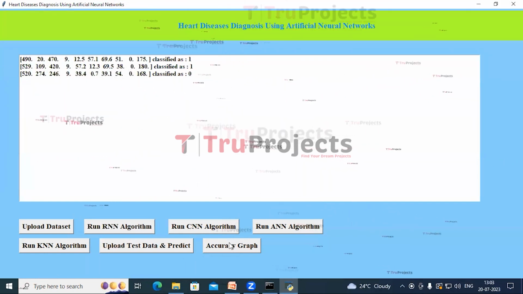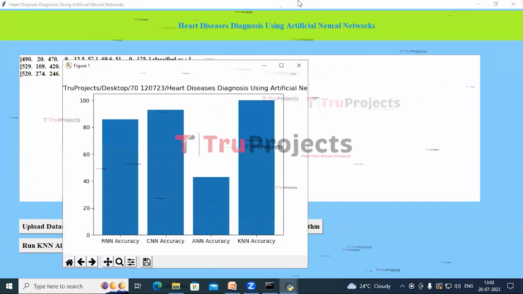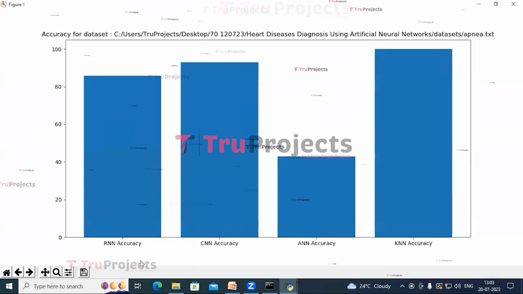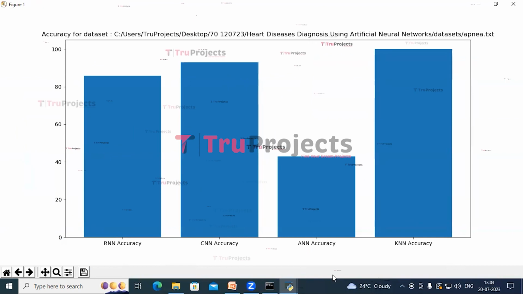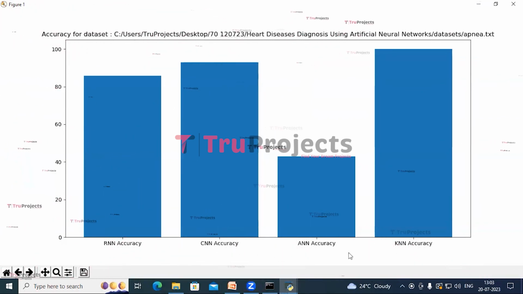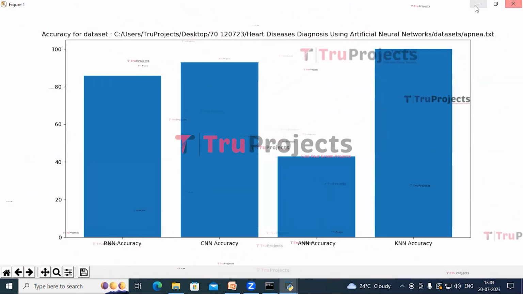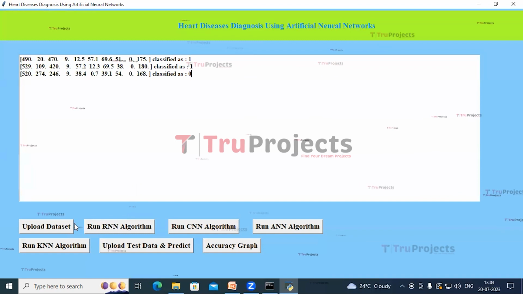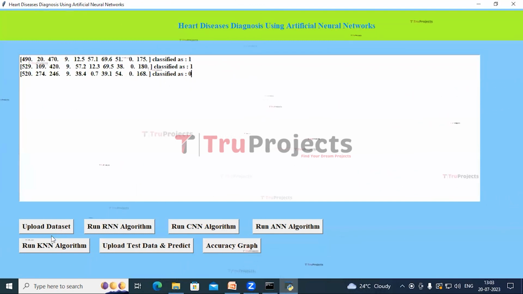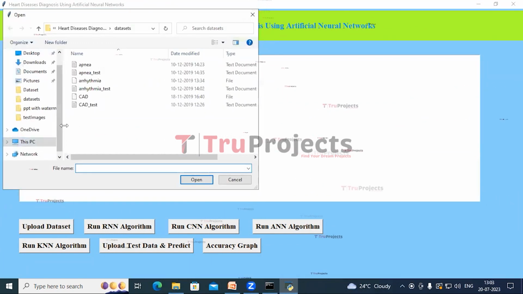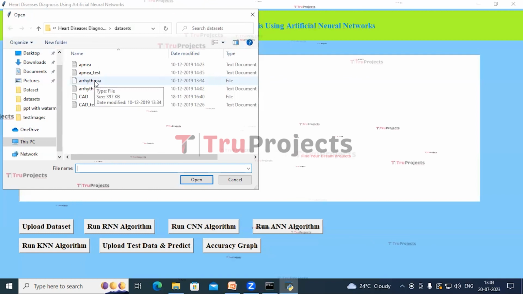Now click on accuracy graph. In this graph on the x-axis I have all these models' accuracy, and we can see CNN and KNN are performing well. Close this graph and execute the same steps for the remaining datasets, that is Arrhythmia dataset and CAD dataset. This time I am doing it with Arrhythmia.